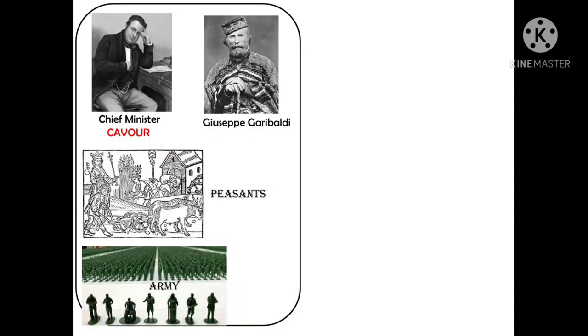Now Sardinia's role is over. Who will enter now? The other leader, Giuseppe Garibaldi. Can you see a man with a cap who is holding some stick in his hand and sitting? Yes, about him. He was a very influential person. A large number of armed volunteers joined his fight. In 1860, they marched towards South Italy, and there they earned the support of the local peasants. Now they got unified.